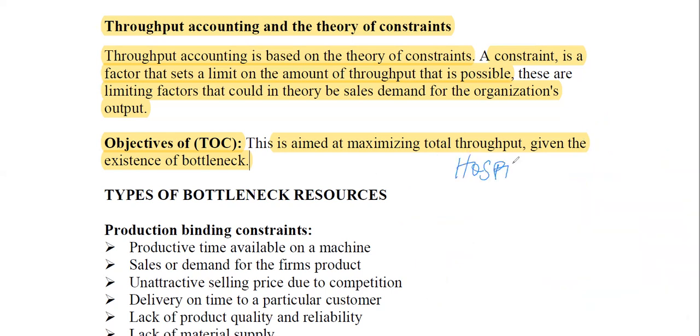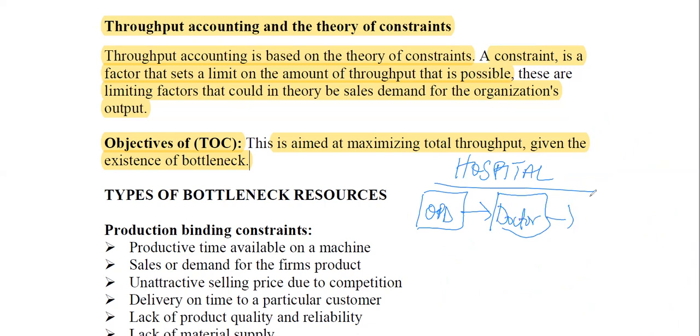Now, in the hospital scenario, if you go to the hospital, we have the outpatients department, that's the OPD. From the OPD, we move to the doctor. Also, you go for your card, you move to the doctor. Then let's assume everybody that comes to the hospital goes to the ward, right? Under the OPD, let's say the OPD can hold 100 patients, not so? The doctor can only see 30 patients at a time, not so? And then the ward can only take 10 people.